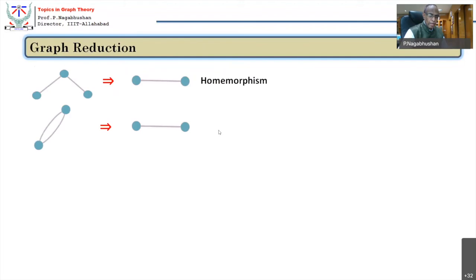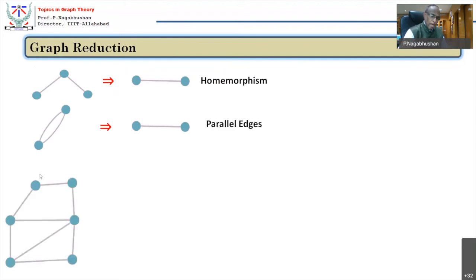Now let us see. That's because of parallel edges. All right, let us see. I know that the way it is drawn itself shows that it is a planar graph, but then we do not know in the matrix form whether it is planar or not. So what we have got to do is apply this graph reduction on the matrix, which means matrix reduction. How does matrix reduction have to be done?